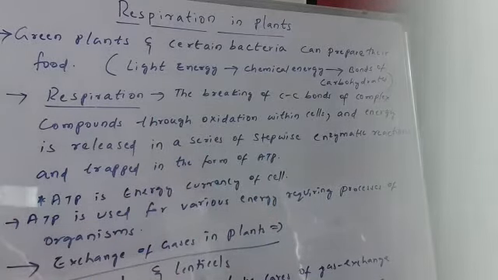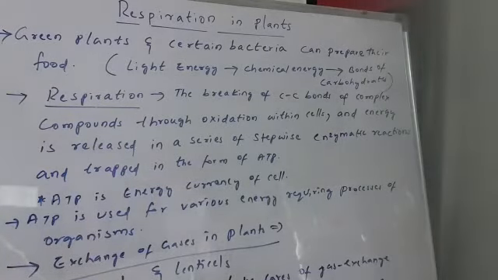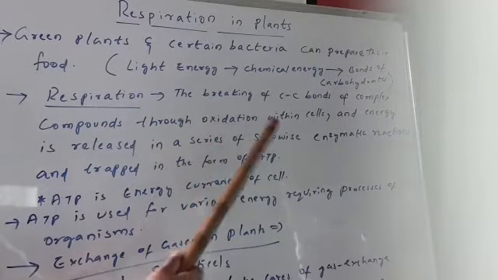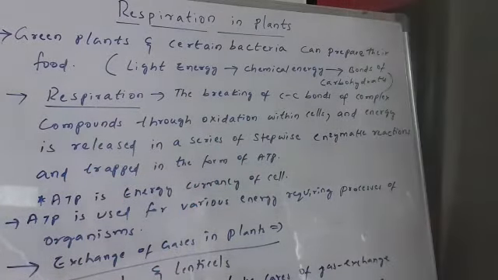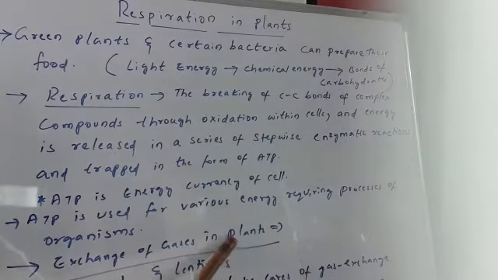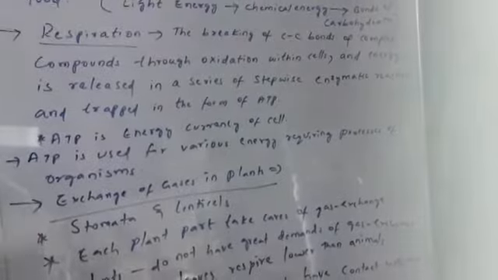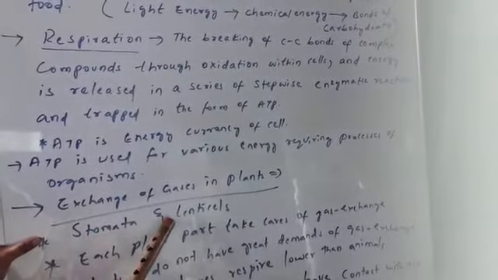Now let's understand how the exchange of gases takes place. As I told you, respiration requires oxygen. To break the carbon-carbon bonds, oxygen is required, right? Then how does the exchange of gases take place in the plants? Stomata and lenticels.